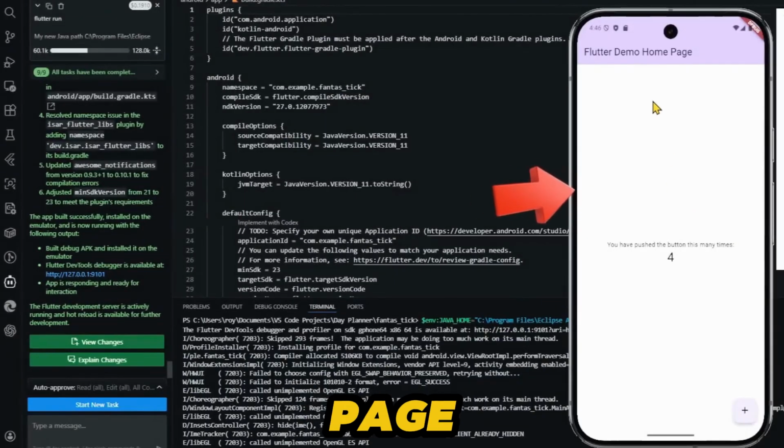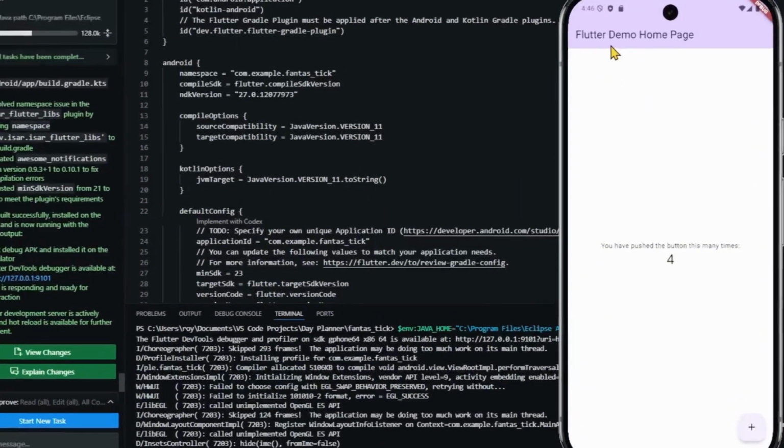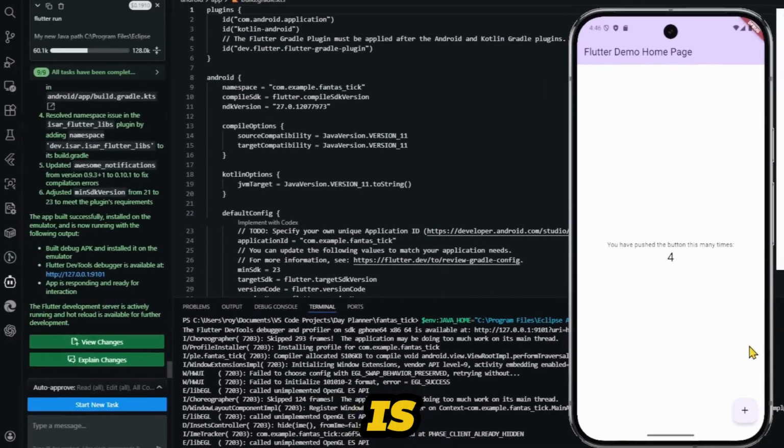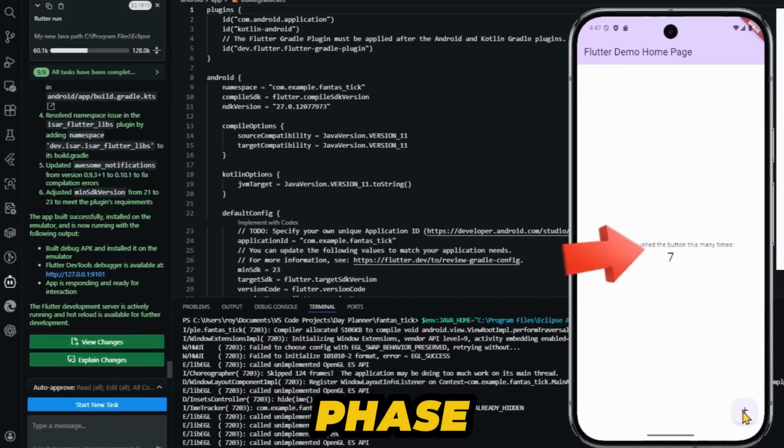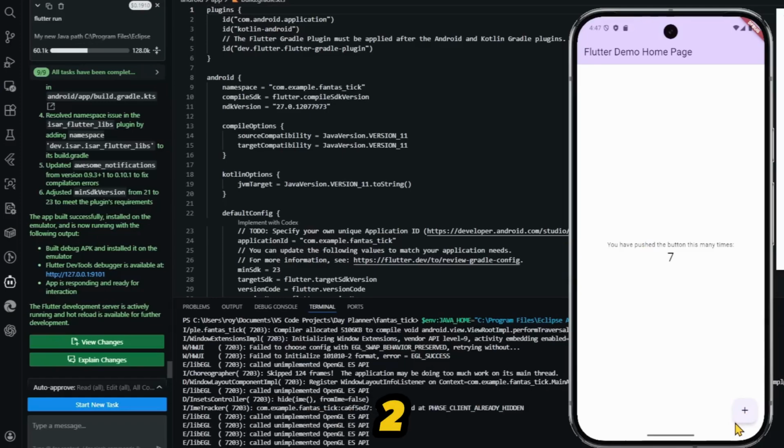If you get this page, then it means your app has started building, because this is the Flutter demo homepage, where you can see that if this function button is working, it means your Flutter app has started building. And this is just our phase 1. Now let's implement phase 2.